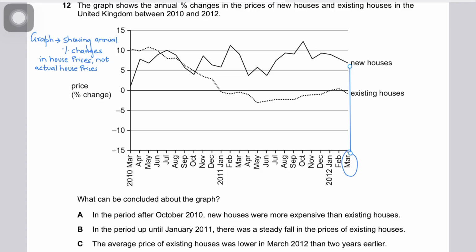But again, it's wrong because the graph alone is not proving that the average price of existing houses was lower in March 2012 than 2 years earlier, because absolute prices are not given.